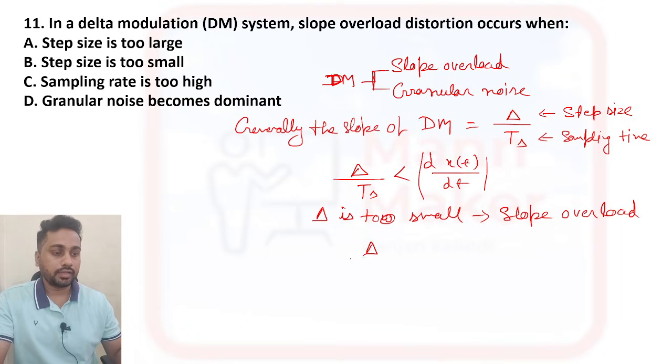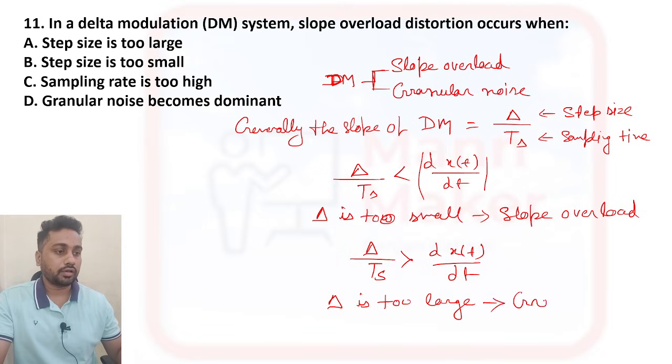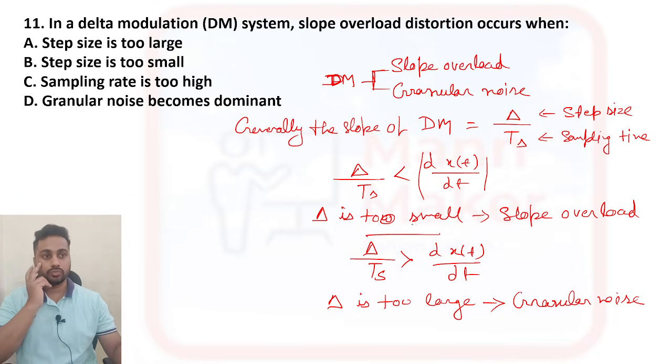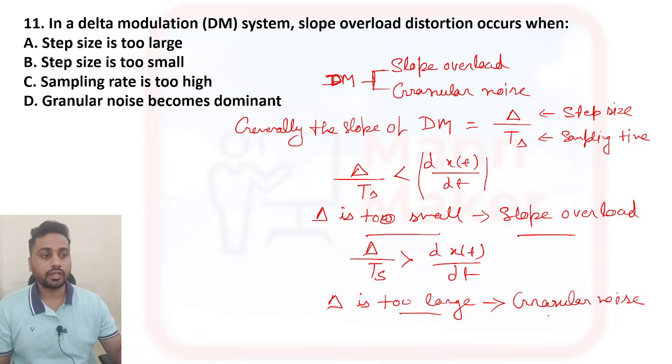And when del by Ts is greater than dx(t) by dt, our step size is too large, and that time granular noise will occur. So just remember, when step size is too small, slope overload will occur, and when it is too large, granular noise will occur.